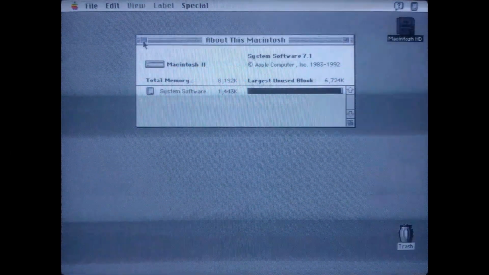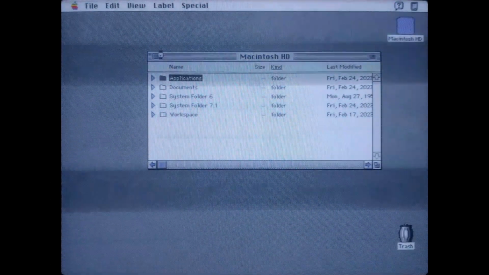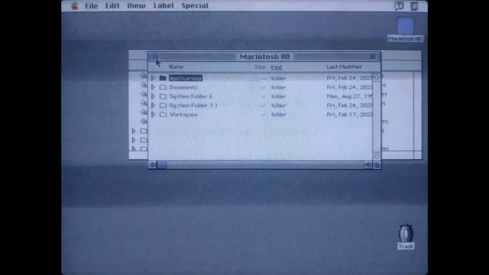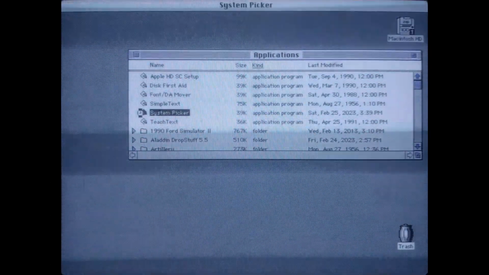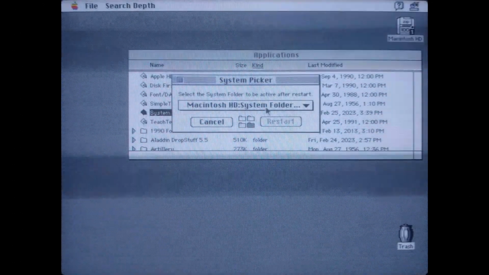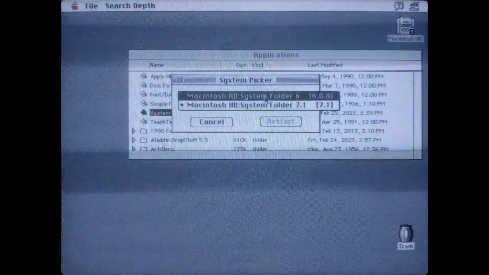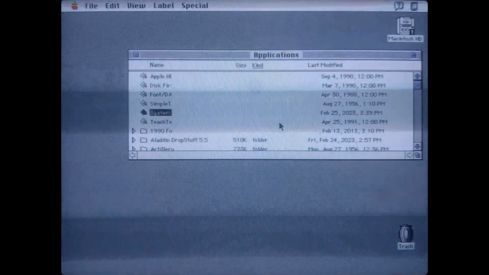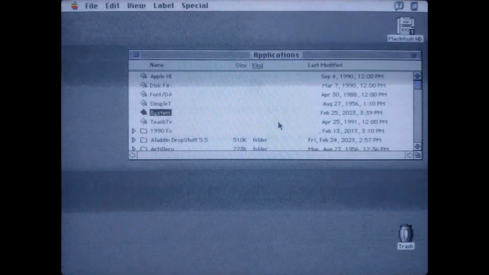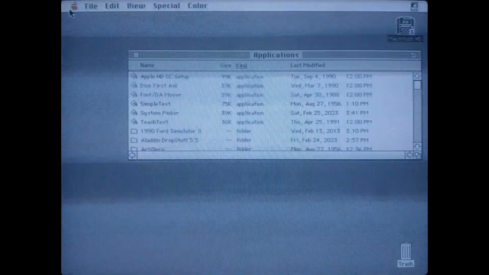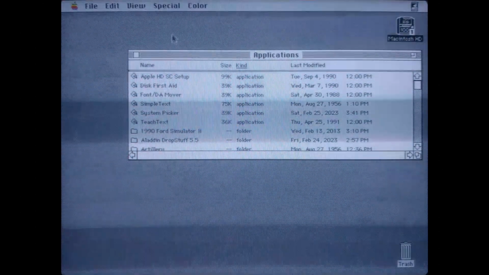Alright, so we've booted into System 7 here. We can go to About This Macintosh. See, it's running System Software 7.1. And we can go back to the application, select our system folder 6 again, and restart. Alright, and we're back into System 6.